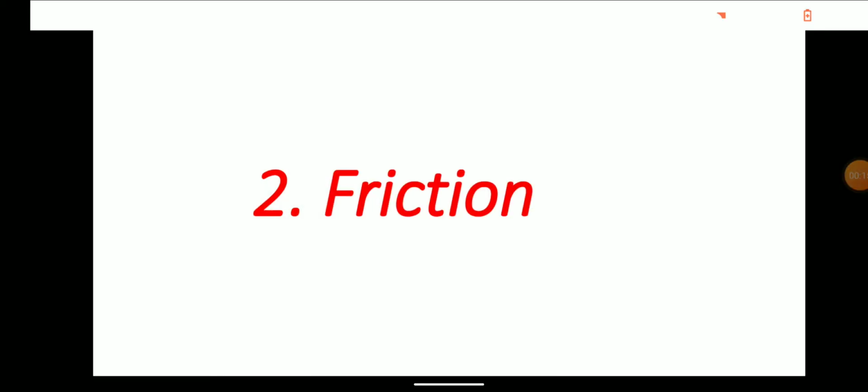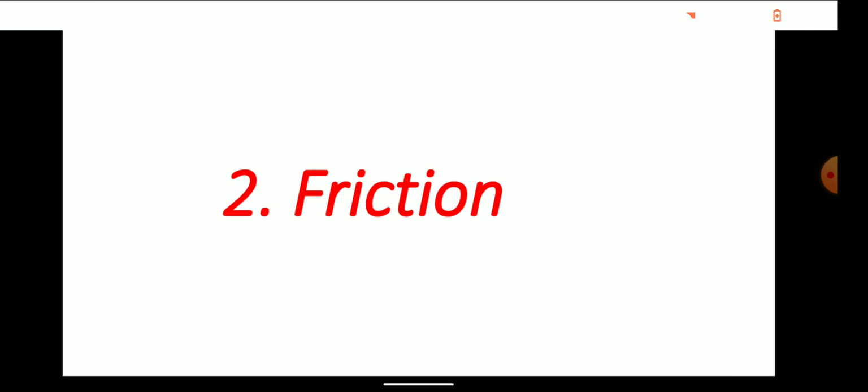Dear children, we are going through the lesson friction. In that lesson we have already seen the effects of force and an experiment related to the trolley experiment. Now we are going to see the effects of area of contact on frictional force.